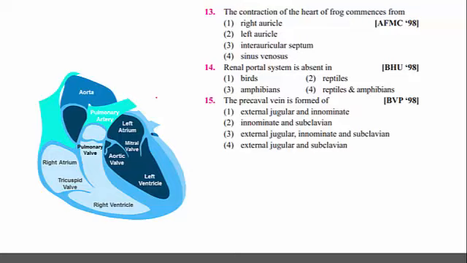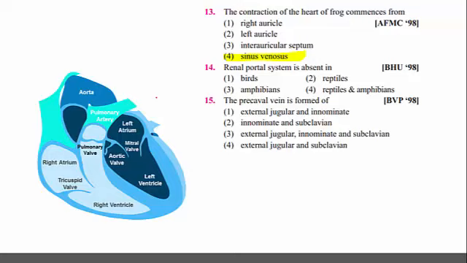From where is it originated? The options are right auricle, left auricle, interauricular septum and sinus venosus. In frog, incomplete double circulation is observed and the contraction of the heart commences from the sinus venosus.